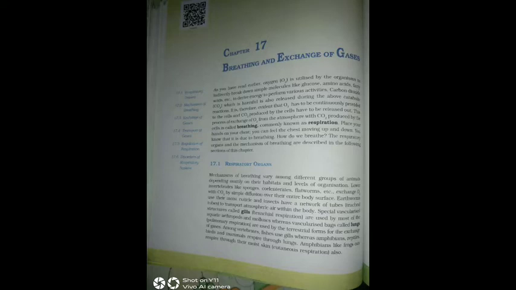Special vascularized structures called gills, branchial respiration, are used by most of the aquatic arthropods and mollusks, whereas vascularized bags called lungs, pulmonary respiration, are used by the terrestrial forms for the exchange of gases. Among vertebrates, fishes use gills, whereas amphibians, reptiles, birds and mammals respire through lungs. Amphibians like frogs respire through their moist skin, cutaneous respiration, also.